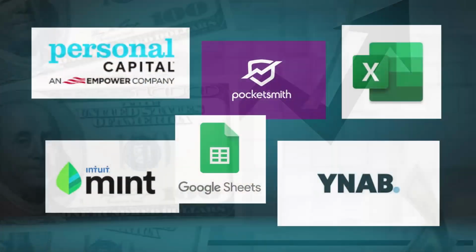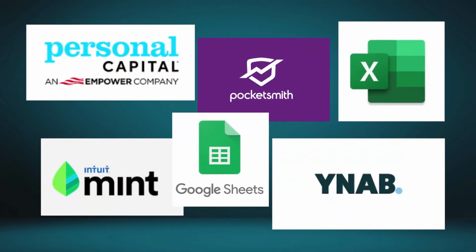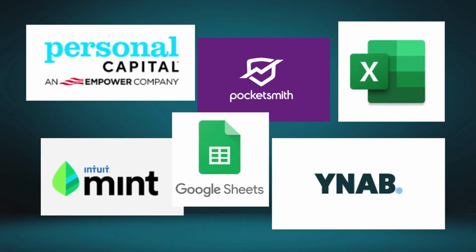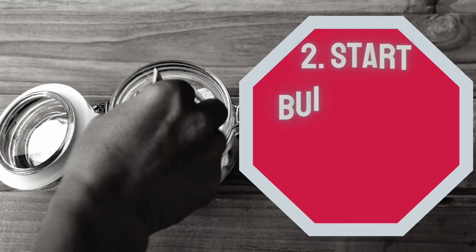There are many software tools available to help you create and manage a budget. Some of the most popular options include Mint, Personal Capital, YNAB, short for You Need a Budget, PocketSmith, and Excel or Google Sheets. Some of these programs have free features and trials. Others may offer different monthly plans to use the software.